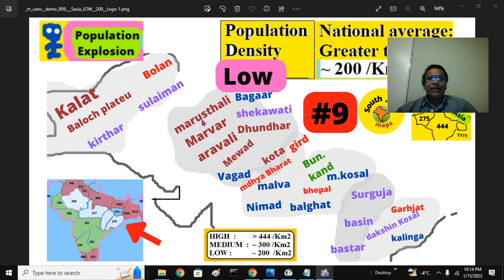If you come to Rajputana, there is Marusthali, west of the Aravali areas, that is the Marwar region. Then we have the Bagar region, Sri Ganganagar, and so on. Shekhawati region, that is Jhunjhunu, Churu, and Sikar, and so on. Dhundhar region, that is Dausa and Jaipur and those areas. Mewar region, Udaipur, Chittorgarh, Pratapgarh area. Vagad, even Vagad is little densely populated. Overall, it is in Rajputana, that is the Banswara and Dungarpur region.